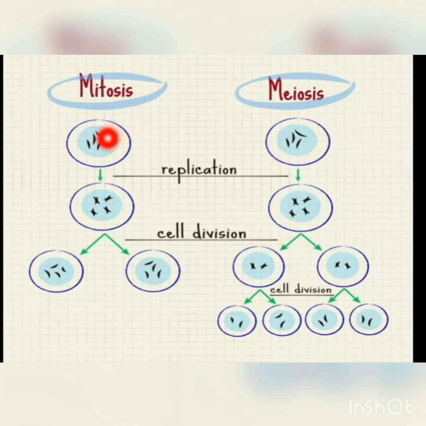Firstly, for mitosis, this is a cell. This cell is dividing into two daughter cells, as you can see, with the same number of chromosomes. For meiosis, a cell divides into two daughter cells, then further division takes place and divides the two daughter cells into four daughter cells. Meaning for meiosis, a single cell divides into four daughter cells. And now as you can see, the chromosomal number is half of the parent cell. Okay.